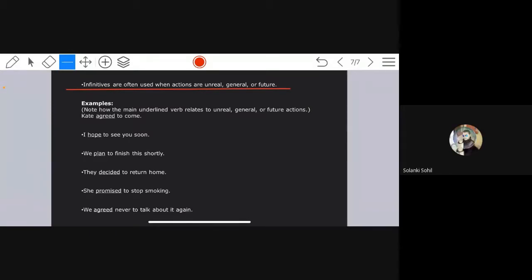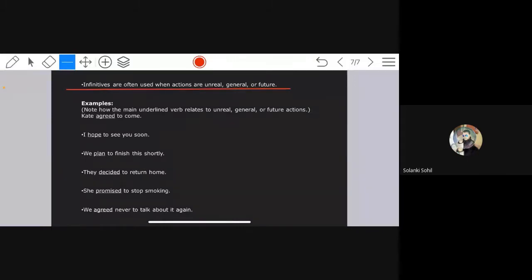They decided to return home. So decided is the verb. To return home. See, to return, to finish, to see. These are all infinitives. Now, to return home, but when they will return, we don't know. So it is unreal. It is a future action.